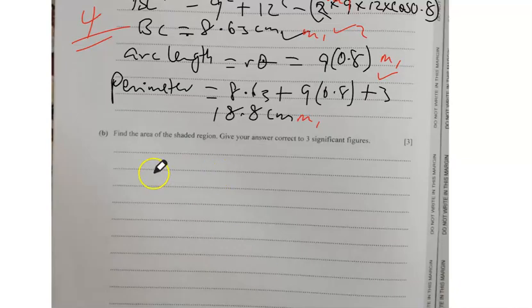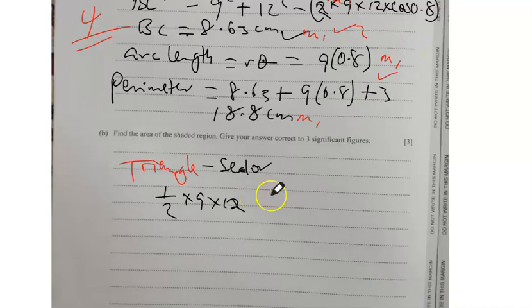Question B, you have to find the area of the shaded region. Give your answer correct to 3 significant figures. So we are going to look at the triangular area, to take the black pen. So look at the triangular sector. This implies that we are going to have a half times 9 times 12. In that case, the vertical and the horizontal, so that was a cosine. So this is going to be sine of that angle, so sine 0.8.